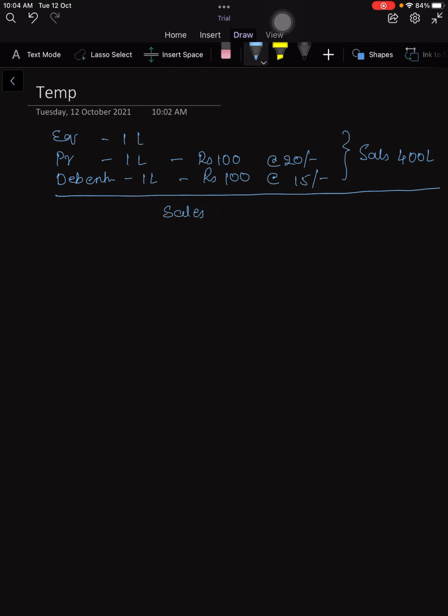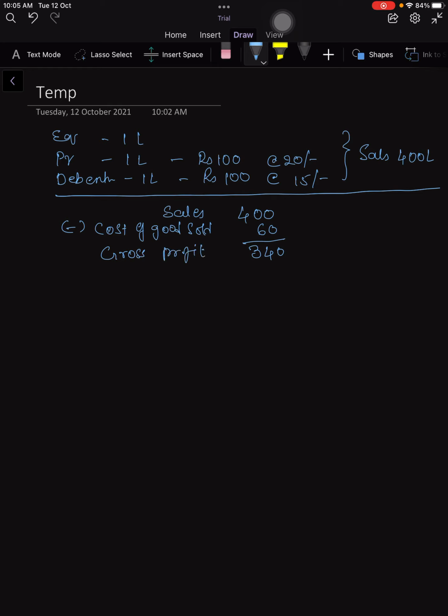Sales are 400 lakhs. That is what is given. Let's assume that the cost of goods sold, which we deduct from sales, cost of goods sold is deducted from sales, right? Let's assume it to be 60 lakhs, and the 340 lakhs you get is, if you deduct cost of goods sold from sales, you get gross profit.